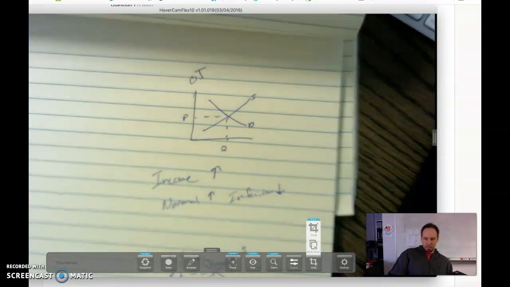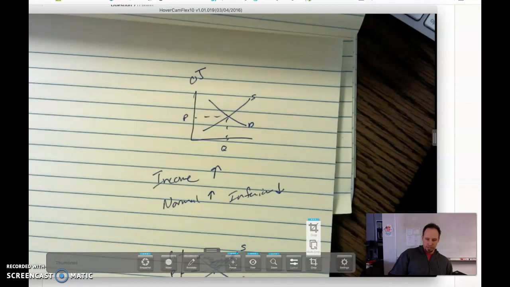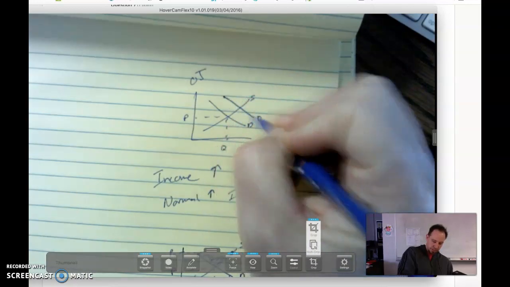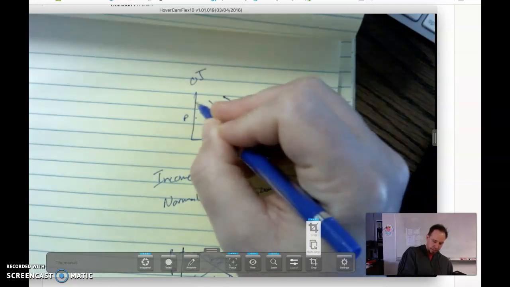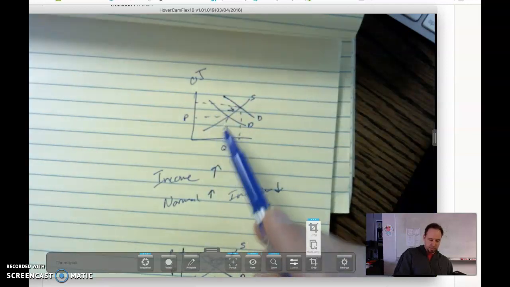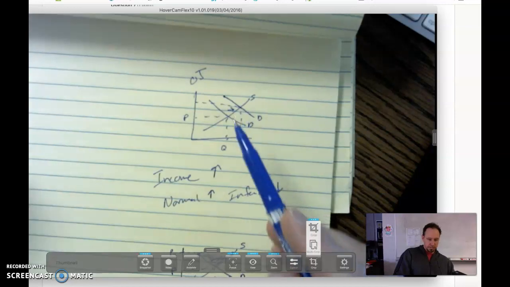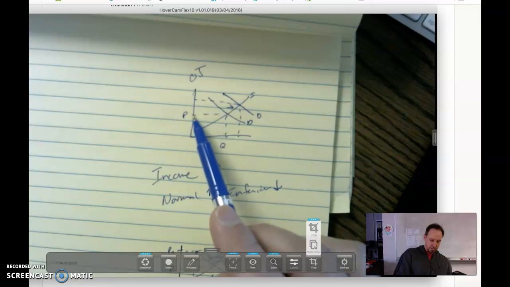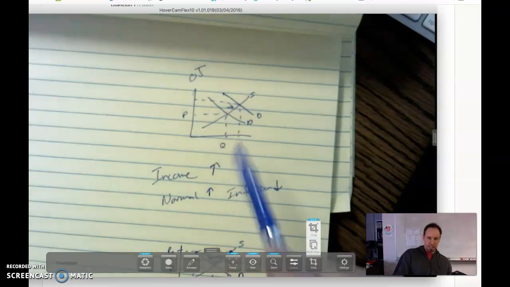Let's just say this is for OJ. What's going to happen if we have an increase in income? We know income is a shifter of demand, or at least we should know. So we're going to see the demand curve shift to the right, and we have a new equilibrium where price is higher and quantity is higher.